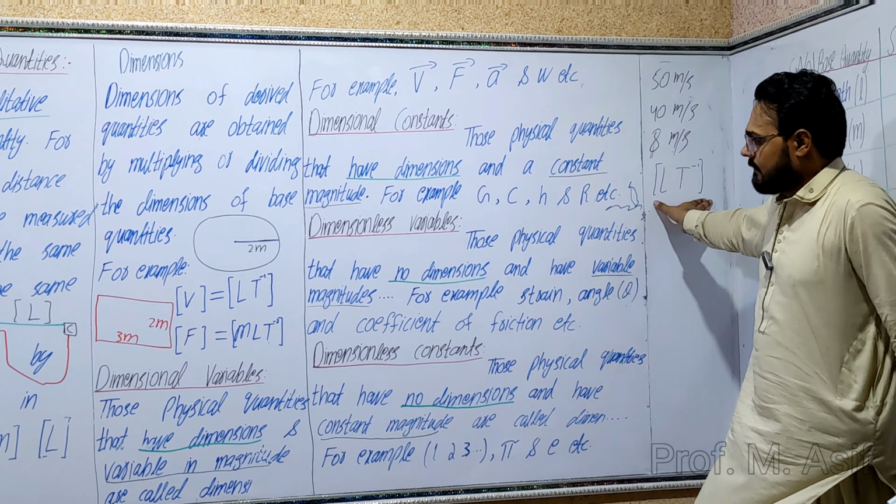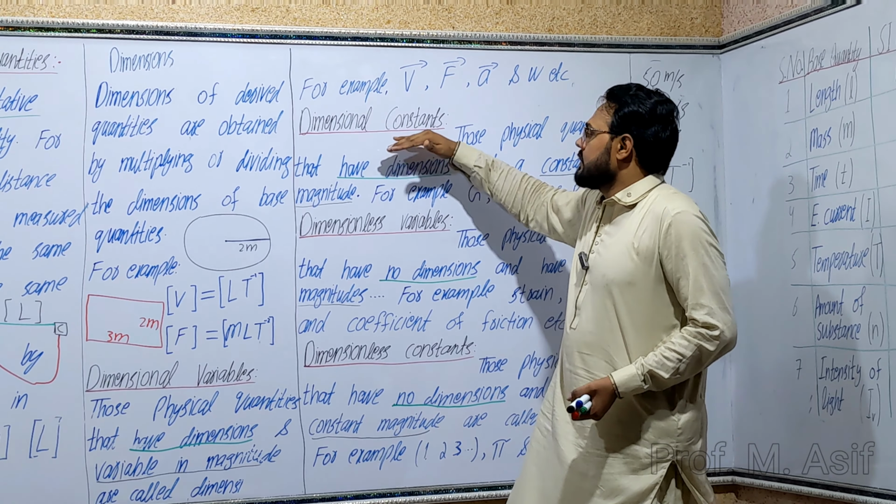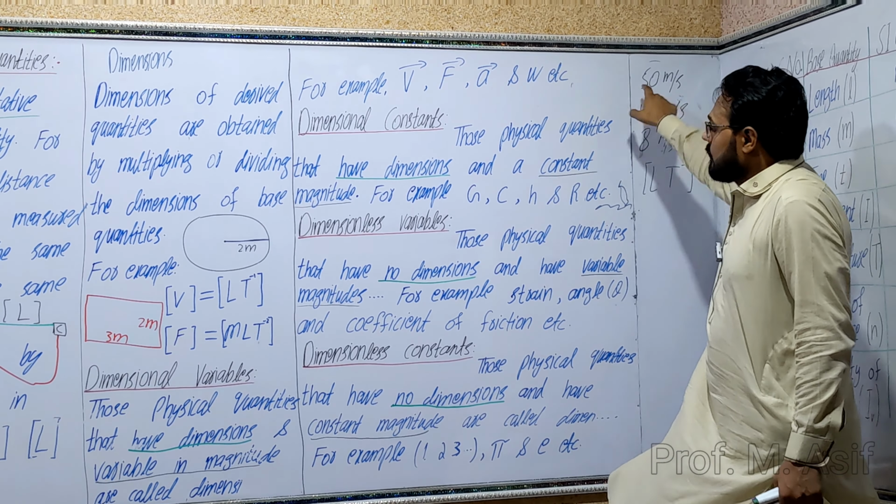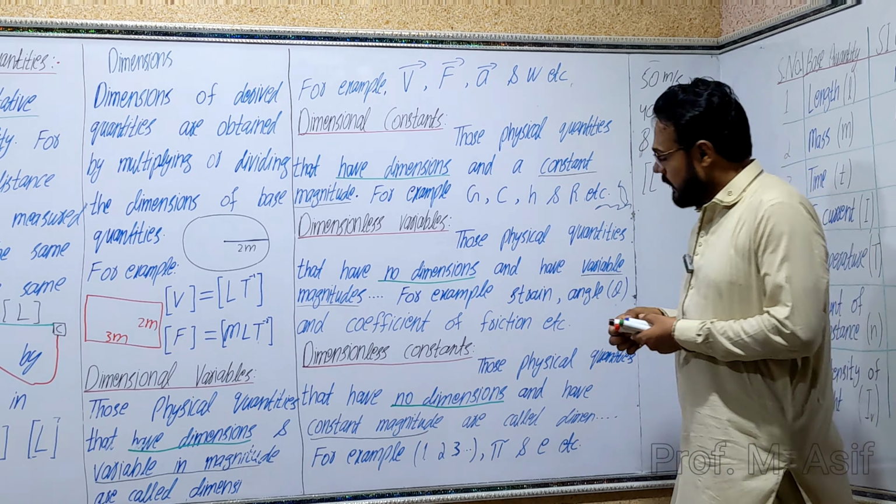Now dimensional constant. Dimensional means having dimensions. Constant means the magnitude is constant or fixed, not varying. For example, the speed of light c.